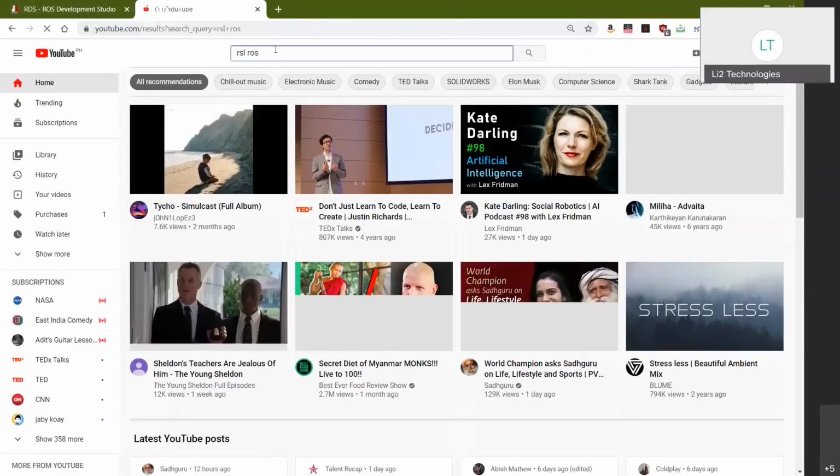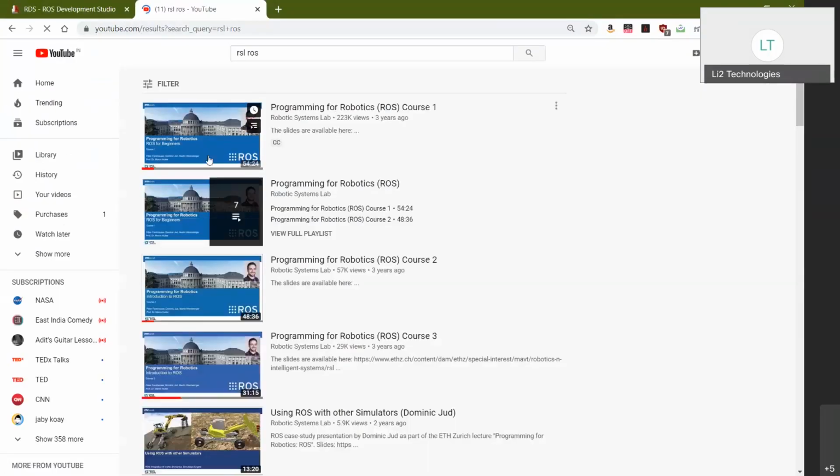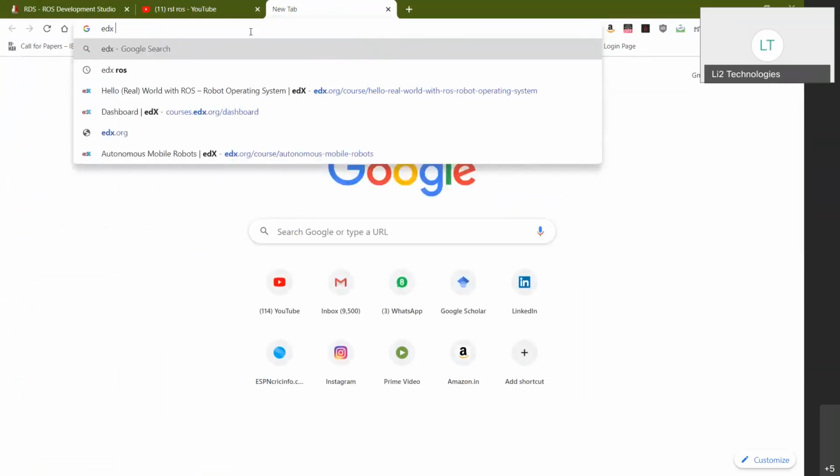This is by ETH Zurich, the programming for robotics with ROS. This tutorial is taught by professors who really do know their thing. And in case you are interested in autonomous navigation, there's a really good course that I would suggest.